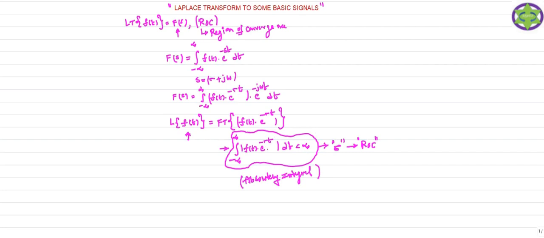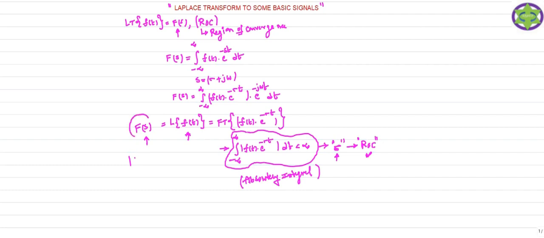Those values of sigma for which the result of this expression gives a finite value are nothing but your region of convergence. So the region of convergence is nothing but the set of values of sigma for which the Laplace transform of the time domain signal, which is F of s, is going to converge.